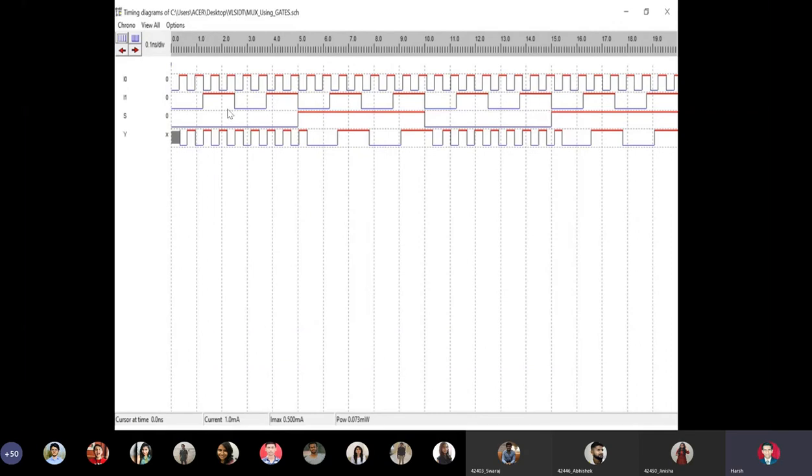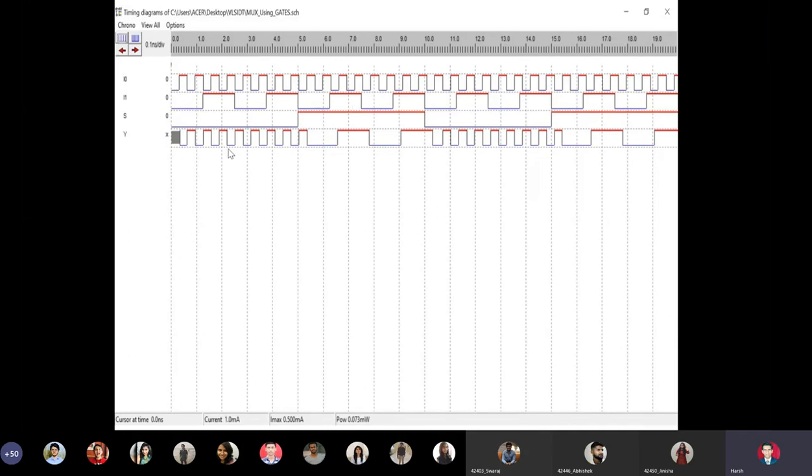I1 is having a lower frequency than I0, and the select line is having the least frequency. So we can clearly see that initially when the select line is 0, the input I0 is selected, and at the output we are getting a high frequency clock. As soon as the select line becomes 1, the input I1 of the multiplexer is selected, and because I1 is a lower frequency signal, it is